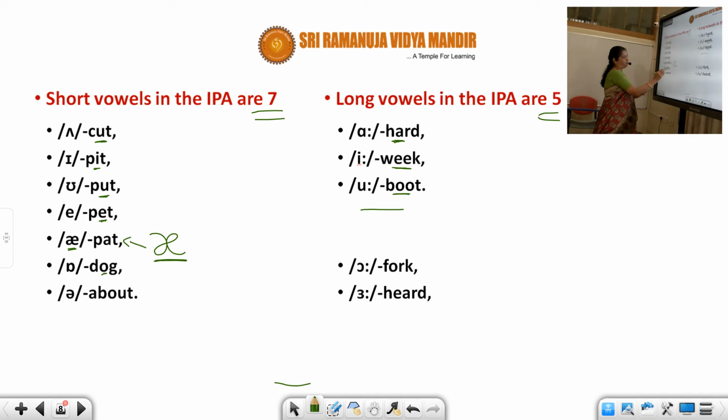Next is o, dog. You can see a reverse c is written over here, or you can also write it just like that. This is also o. So both of these are o. Now o, folk. So dog, folk. So you have a long o. Only for these two, you can see, students, there are two dots added on the side. That means it's a long vowel, remember.